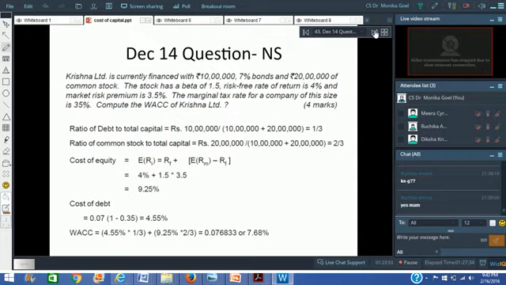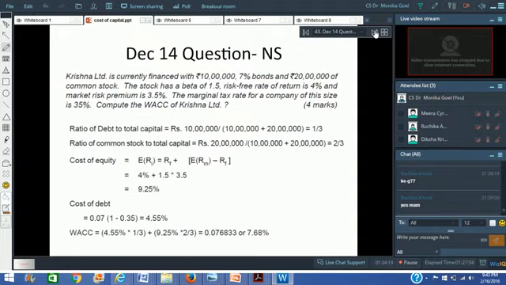Krishna Limited is currently financed with rupees 10 lakhs, 7% bonds, 20 lakhs of common stock. The stock has got a beta of 1.5, risk-free rate of 4% and market risk premium of 3.5%. The marginal tax rate of the company is 35%. Compute the weighted average cost of capital. Now, you have been given certain factors of CAPM. So, use CAPM to find out the cost of equity here.